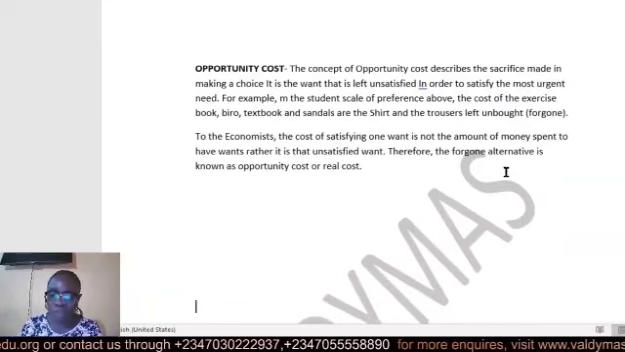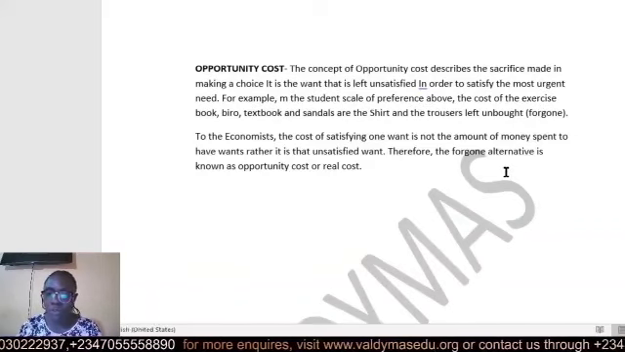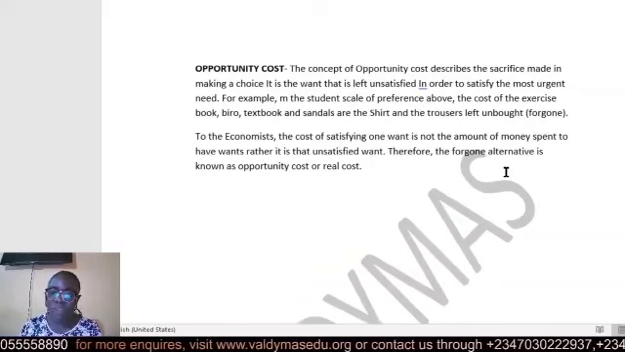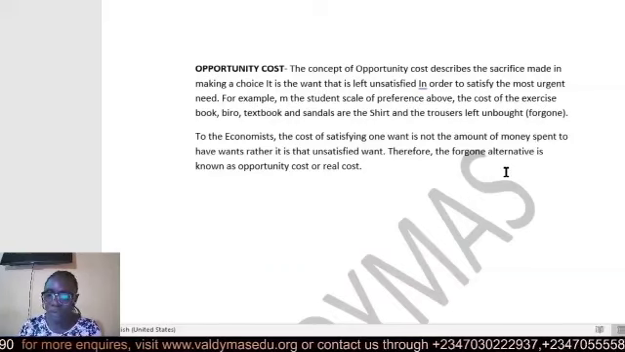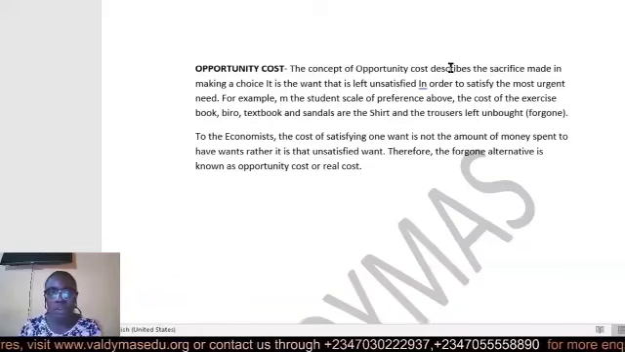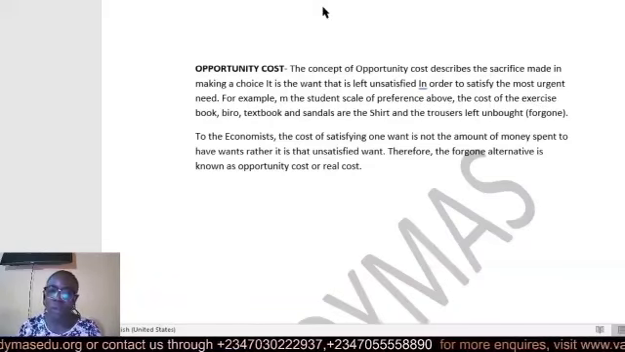So to economists, the cost of satisfying one want is not the amount of money spent to have the want, but it is rather the one that is unsatisfied. Therefore, the foregone alternative is known as opportunity cost. Opportunity cost can also be referred to as the real cost.